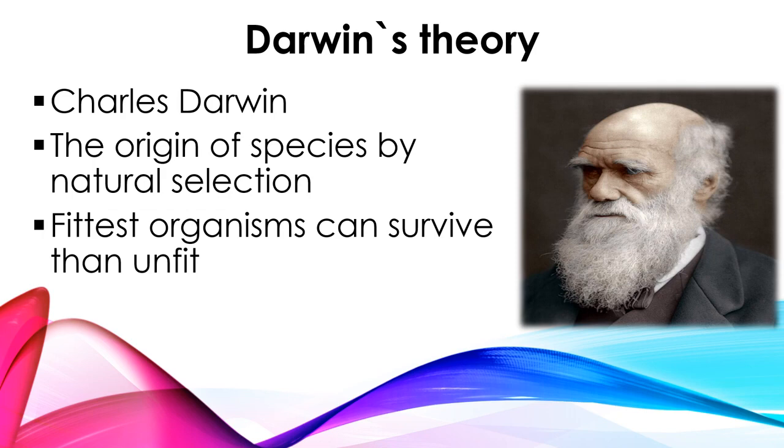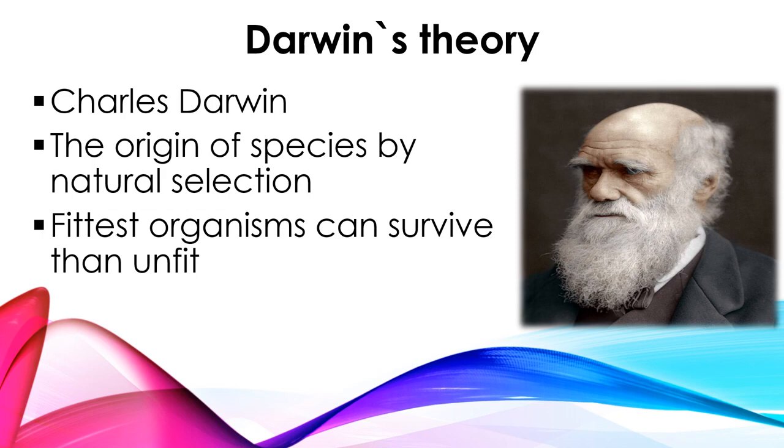Then he found similarities as well as differences among these plants and organisms, and finally he came to one conclusion. So his basic concept is that the fittest organisms can survive better than the unfit.